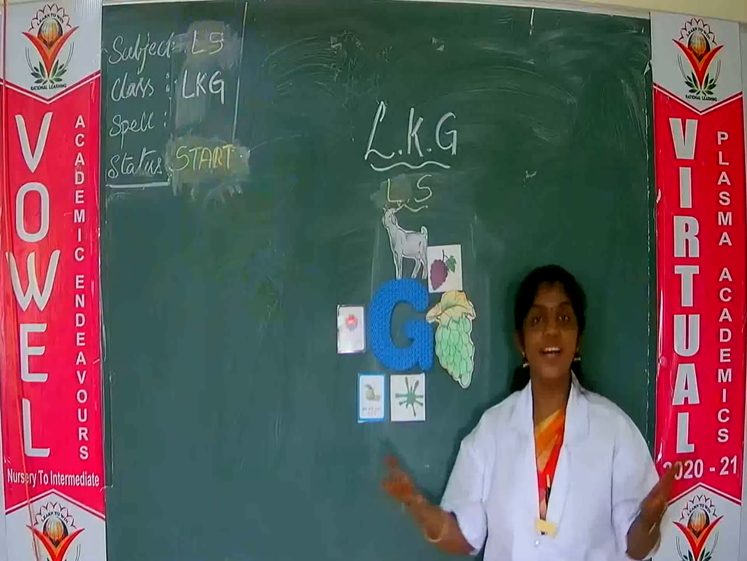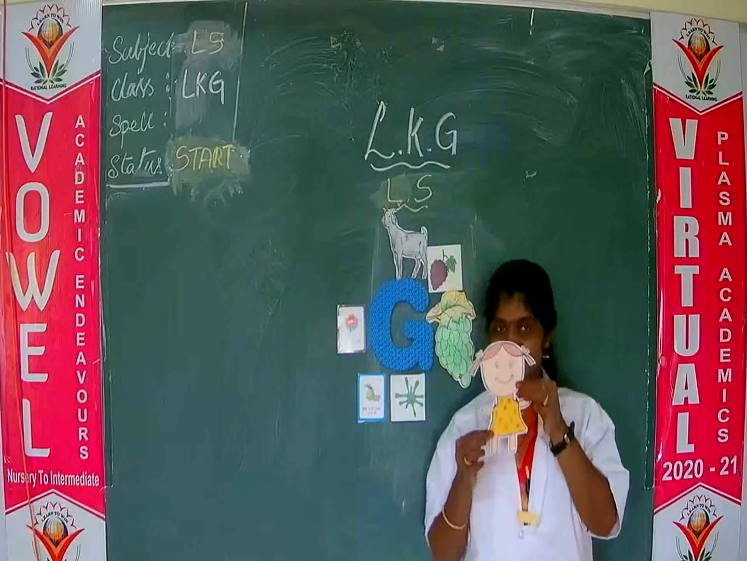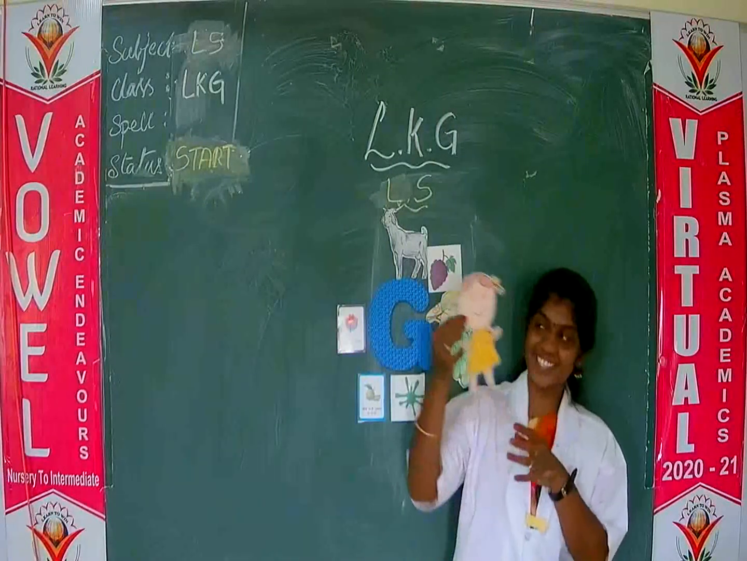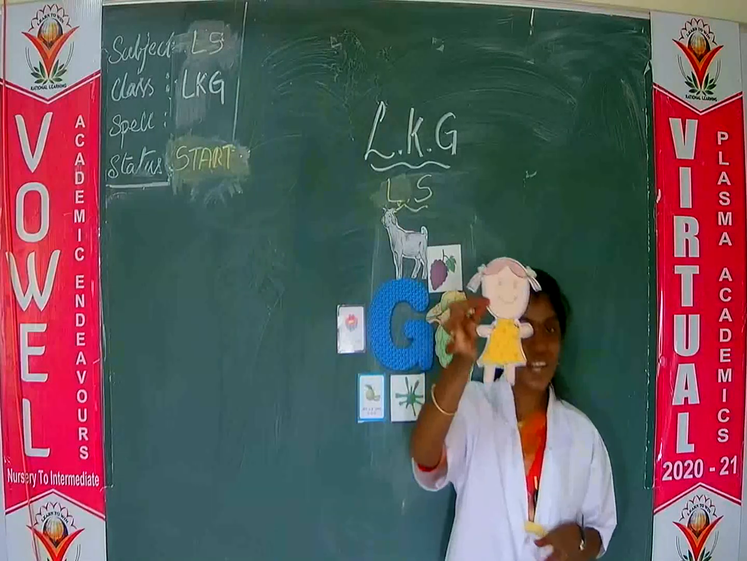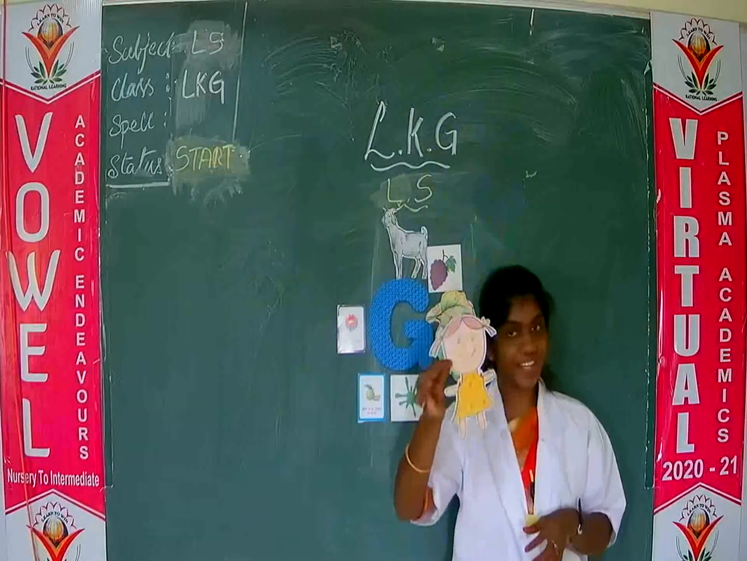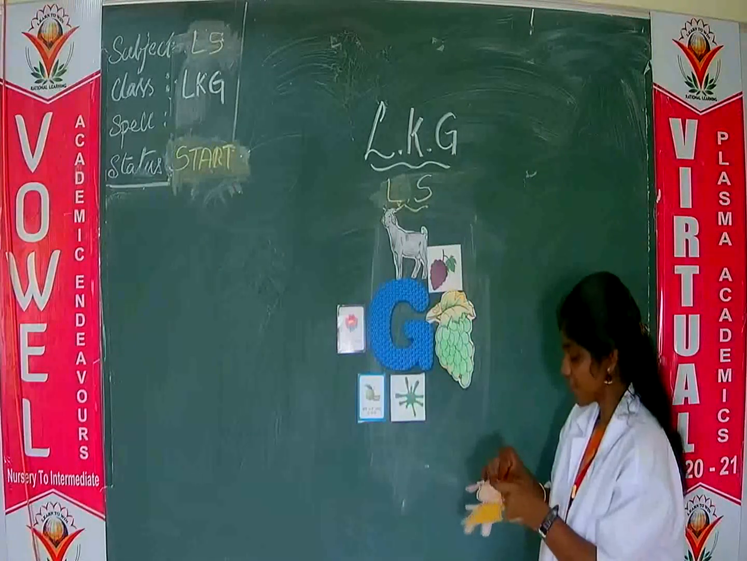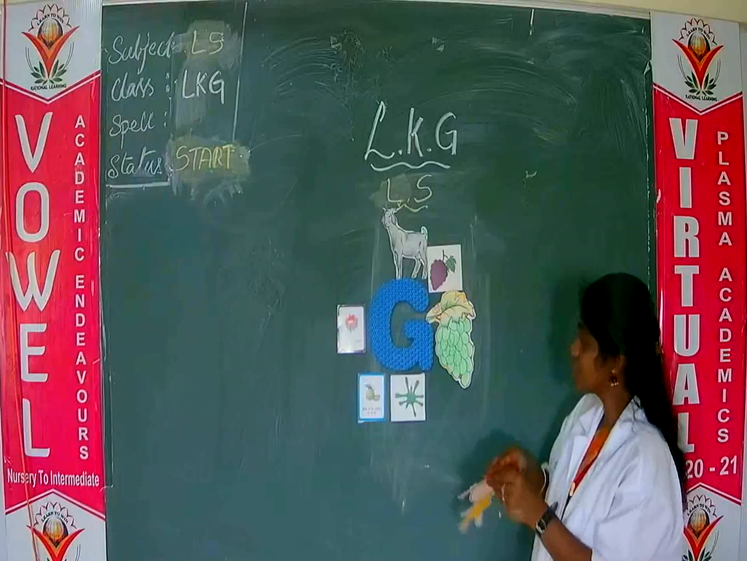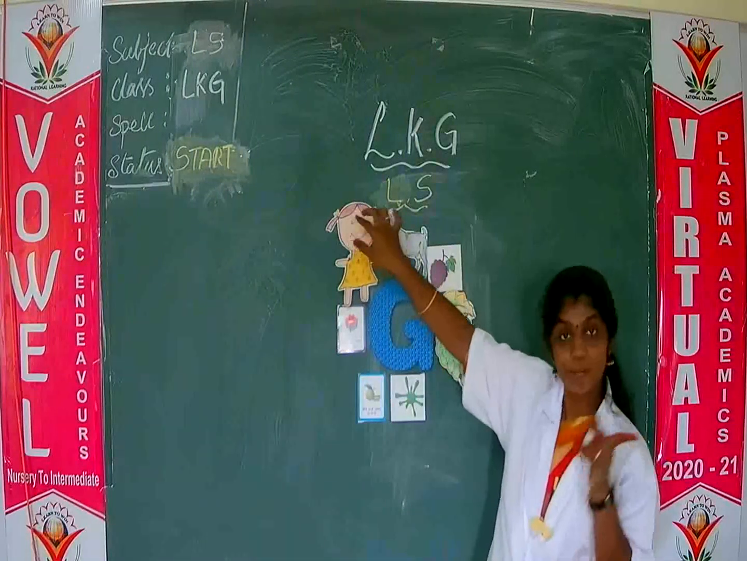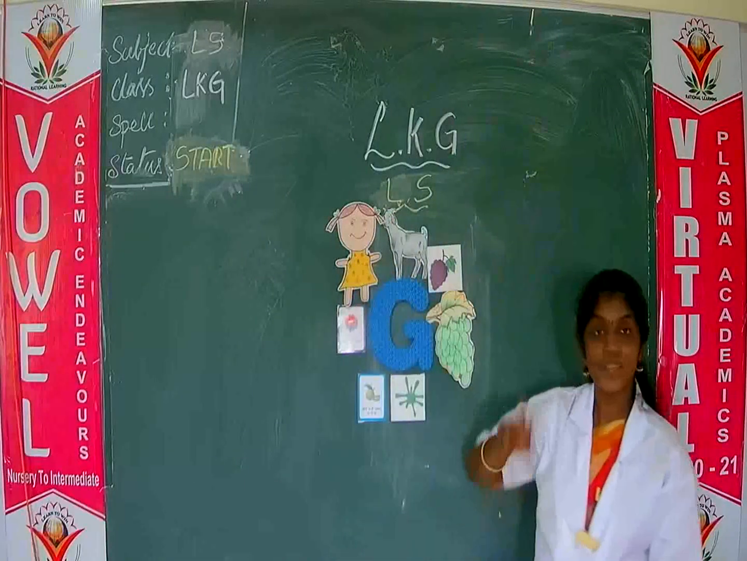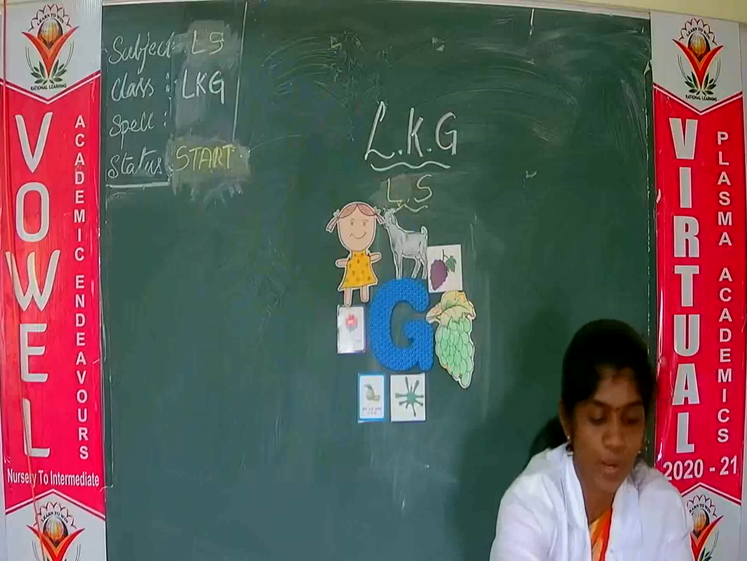G, g, gift. And see, who is this? She is a girl. G, g, girl. Okay. And this is a boy. B, b, boy. B for boy. G for girl. Okay. And do you know what this is?